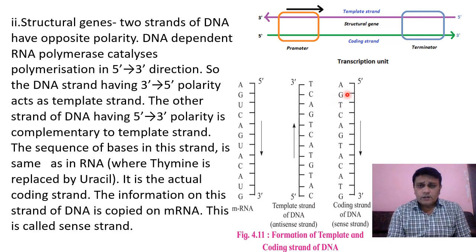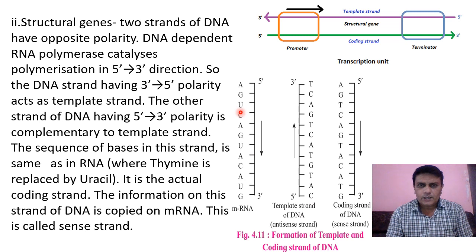Then the sequence of the coding strand, that means the sequence of these nitrogen bases or nucleotides, is exactly present on the newly produced messenger RNA. Here we see the sequence. Here we can see adenine, and on the messenger RNA we can also see adenine, then guanine, here also guanine, then thymine, but here we do not see thymine. That means in messenger RNA, thymine is replaced by uracil.